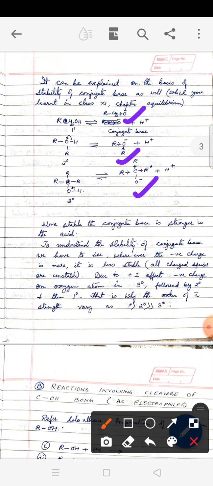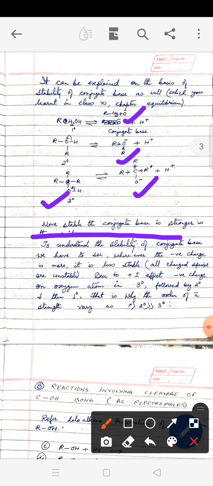So here you can see in primary there is only one alkyl group pushing electron. In secondary there are two alkyl groups pushing electron, and in tertiary there are three alkyl groups which are pushing electron, making the oxygen maximum electron rich and most unstable. So as a result, the tertiary alcohol becomes minimum acidic in nature. You have to remember this statement.